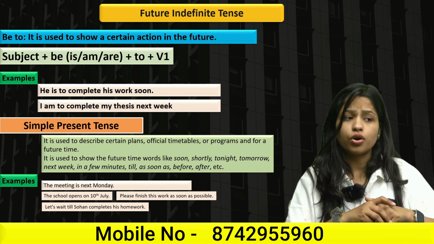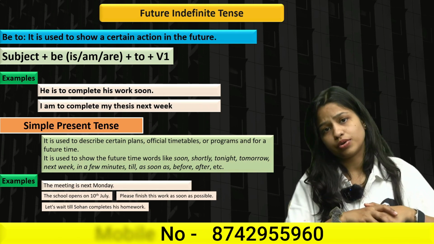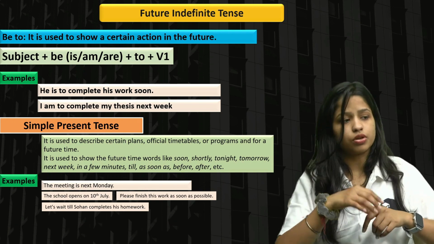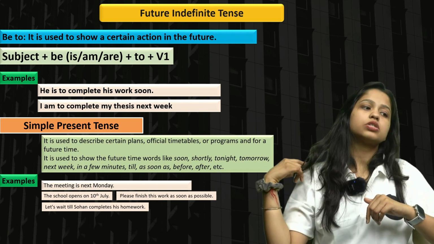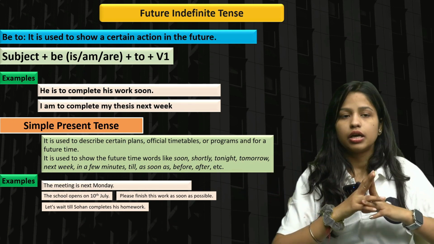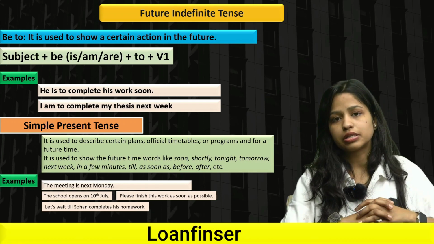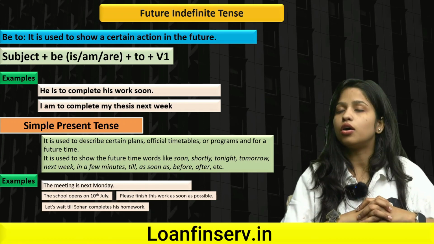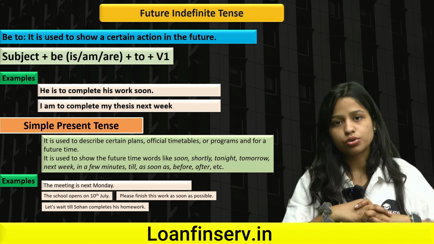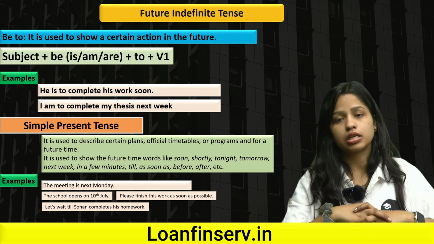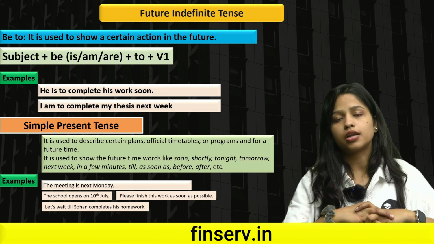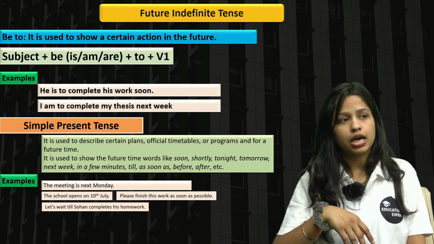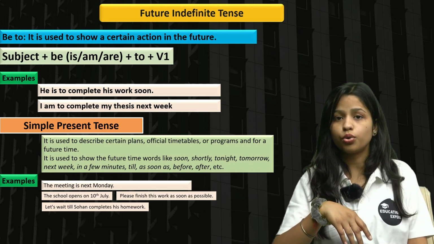Please finish this work as soon as possible. Let's wait till Sohan completes his work. Right? So all of these are simple present tense, but at the same time they are expressing future events that are going to happen. I hope now this much is clear to you.